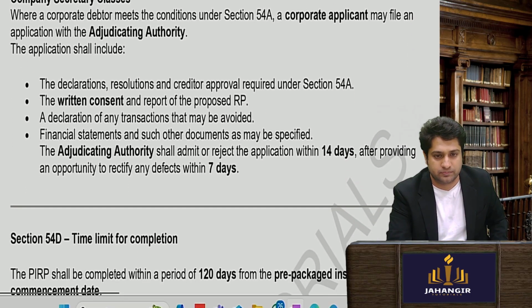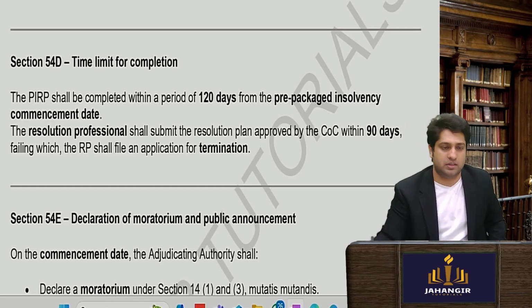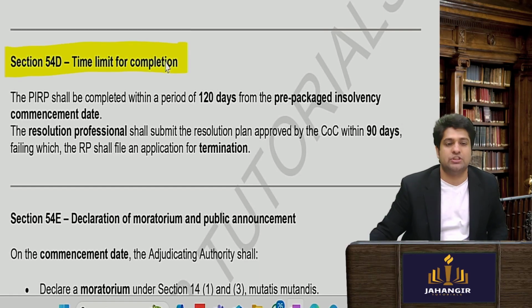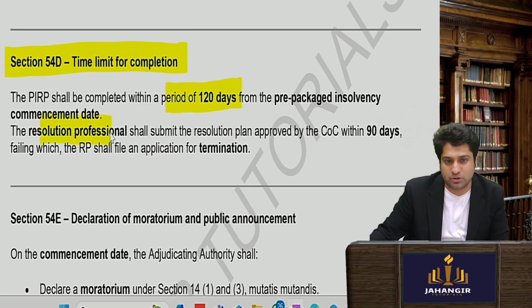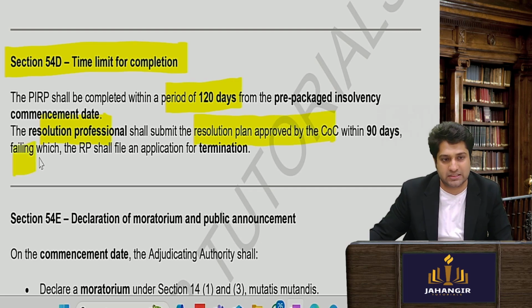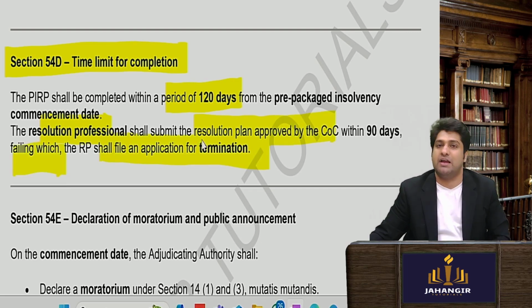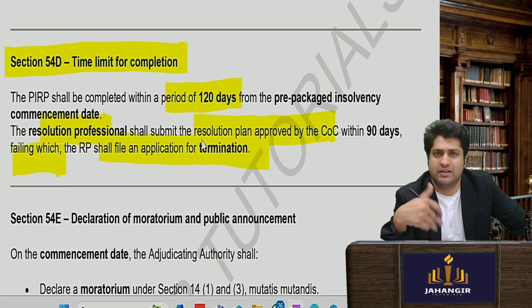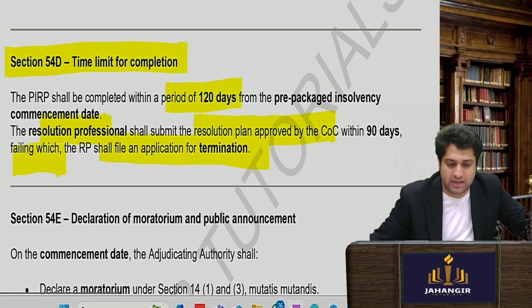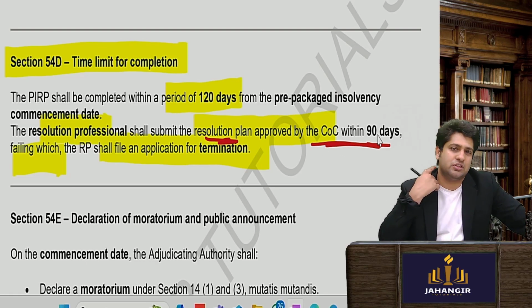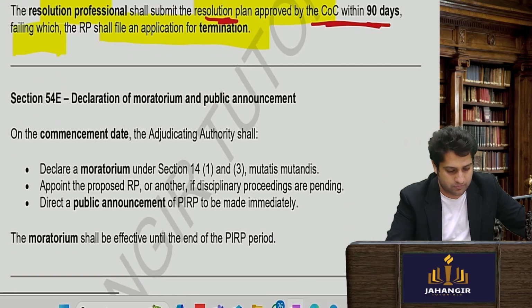Okay. The same thing, the PIRP time limit, section 54D, says that the PIRP shall be completed within 120 days. The resolution professional shall submit a plan approved by the committee of creditors within 90 days, failing which it will apply for liquidation or PIRP will be terminated. So 120 days the full thing will get over and the resolution plan will come within 90 days. So it's a fast track mode also.